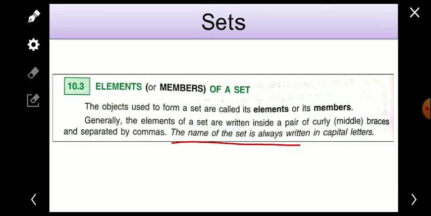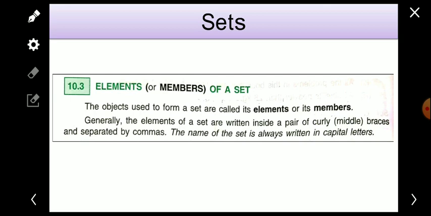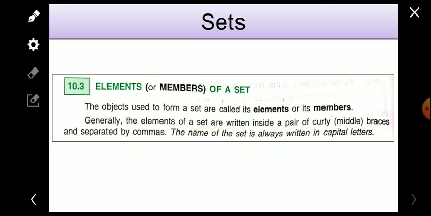The name of the set is always written in a capital letter. The name which will be used to represent the given set will be written in a capital letter. So we have understood how to write the elements. Elements are written in curly brackets, each and every element is separated by commas, and the name of the set is always written in a capital letter.